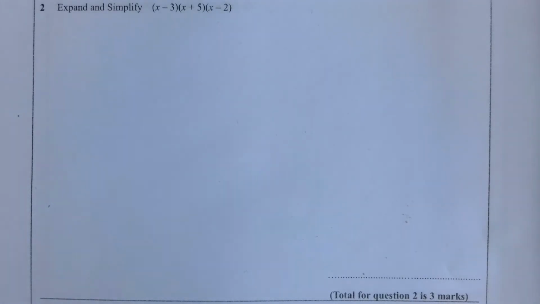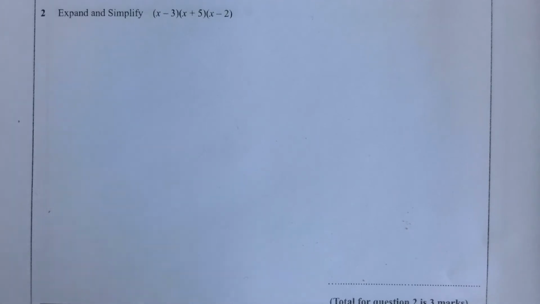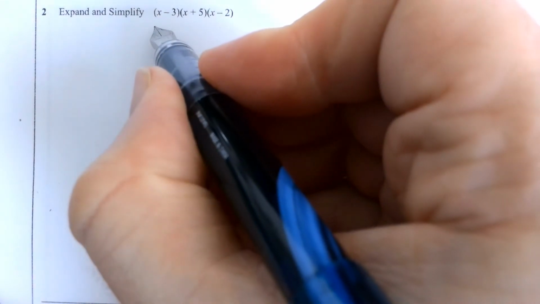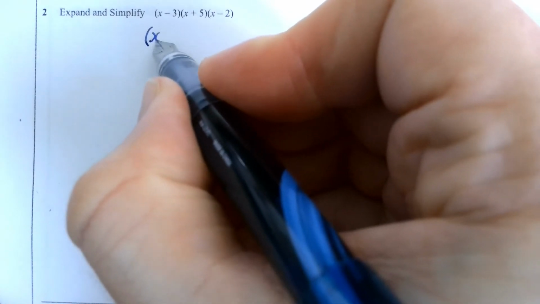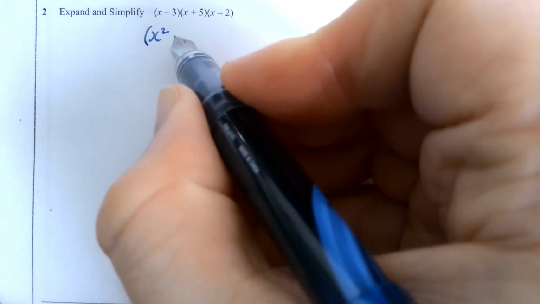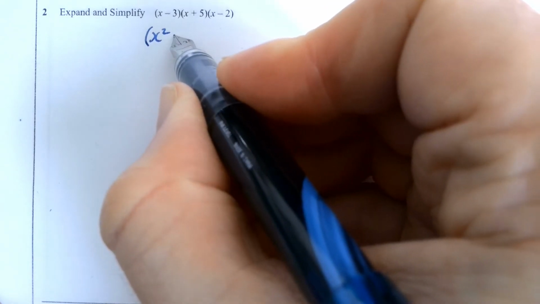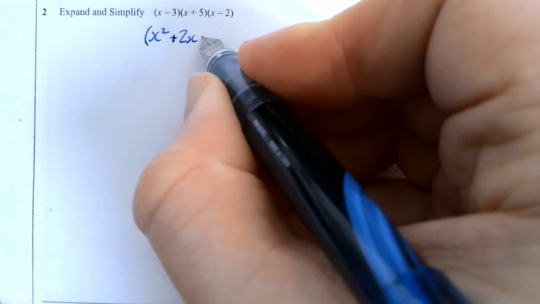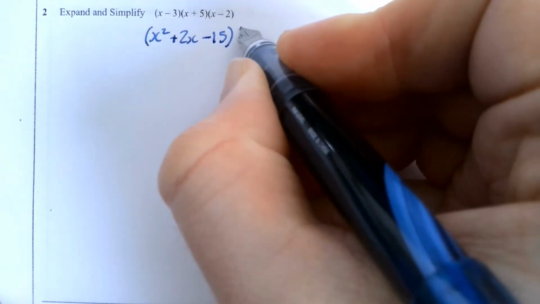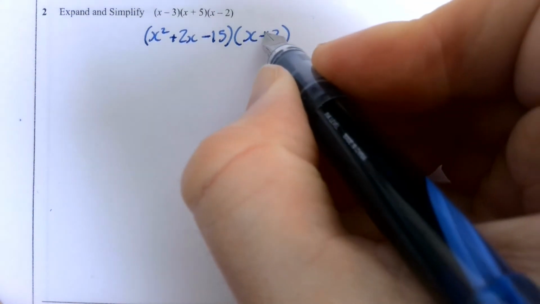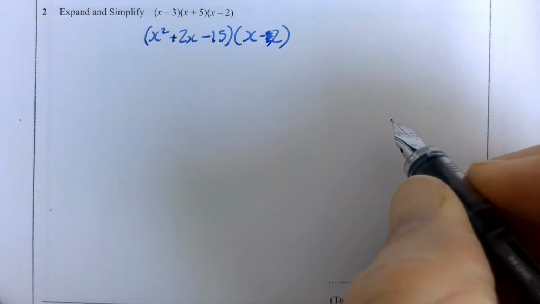So here's question 2. Pause the video, give it a go. So I'm going to begin by doing, I've got negatives and positives, haven't I? So let's just be careful. So I know I'm going to have x squared. Negative 3 plus 5 is plus 2, isn't it? So that'll give me plus 2x. Negative 3 times 5 is negative 15. And that has got to be multiplied by x minus 2.